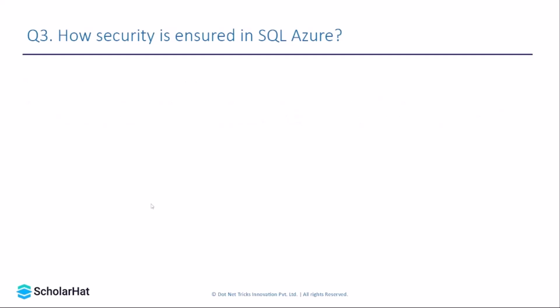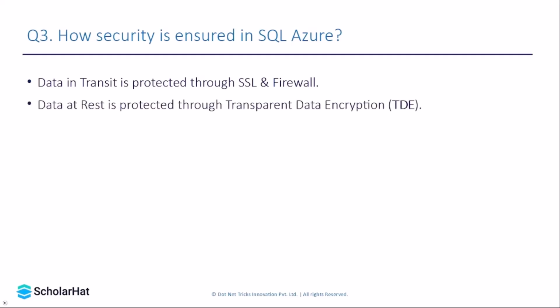ensured in SQL Azure. Azure provides a couple of different layers of security. The first one is data in transit, which simply means that whenever you are viewing your data or running a query, how it is secured. Data in transit in Azure is secured through SSL and firewalls, while data at rest, which means whenever you have stored something in the database, is secured with the help of TDE, that is the transparent data encryption policy.